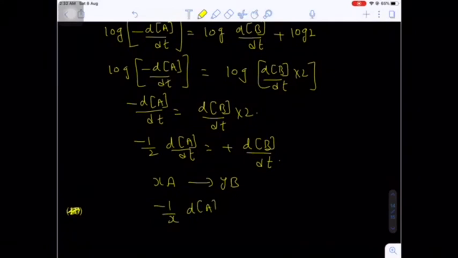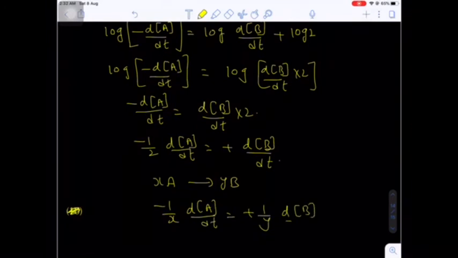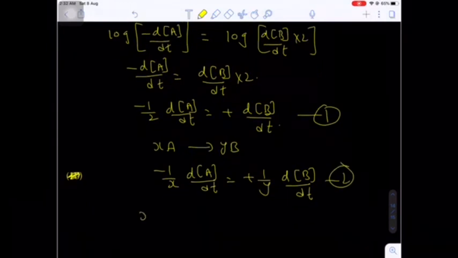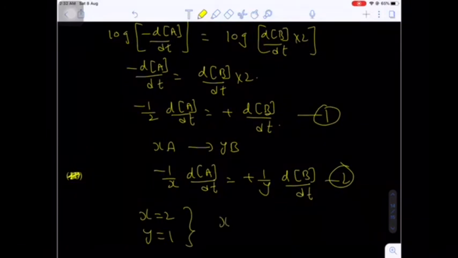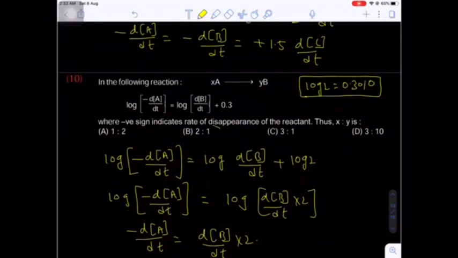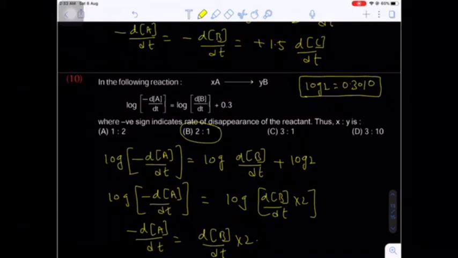Minus 1 by x into dA by dt will be equal to plus 1 by y dB by dt. Okay. Now compare equation 1 and equation 2. So you will get the x value 2 and y value 1. So the ratio of x is to y will be 2 is to 1. That will be option number B, second option. Are you getting my point?